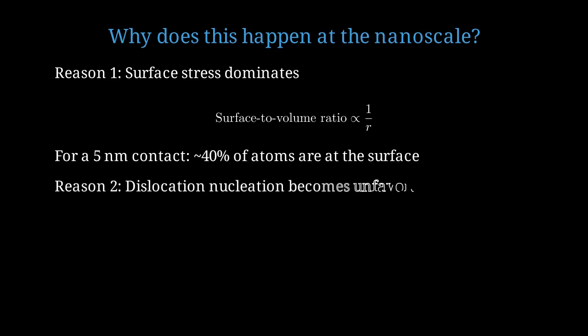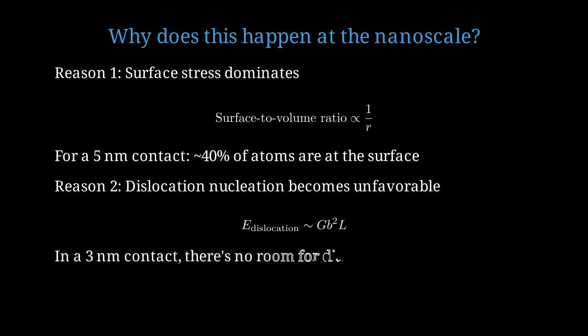The second key reason is that at such small sizes, it becomes energetically unfavorable to nucleate dislocations. The energy cost of a dislocation is proportional to G b squared L, where G is the shear modulus, b is the Burgers vector, and L is the length of the dislocation line. In a contact that's only 3 nanometers across, there's literally not enough space to accommodate a complete dislocation. The contact is smaller than the typical dislocation core size.